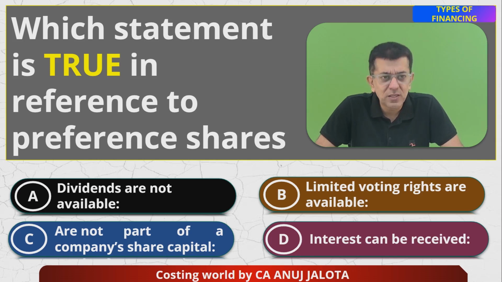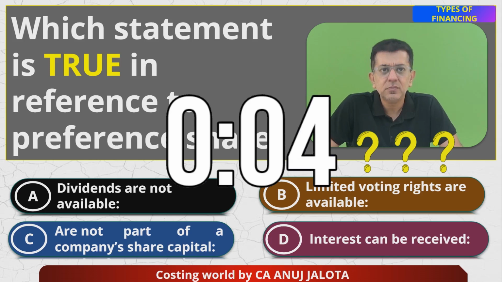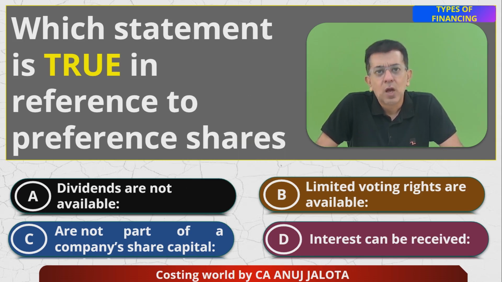If you have to answer this question correctly, keep on cancelling out all the wrong ones. So whichever is false, keep on cancelling it out, and you should be able to answer the correct one. When I read this question, there was a small confusion in my mind, and that's the approach that I followed, to be honest. I kept on cancelling all the wrong ones. So let's try to see each of the four options one by one.